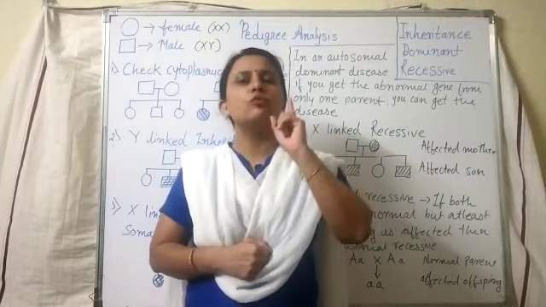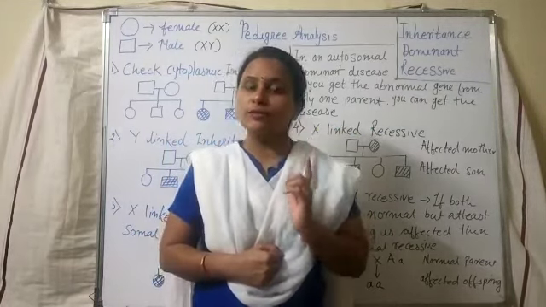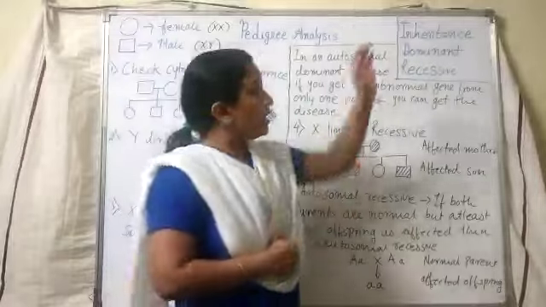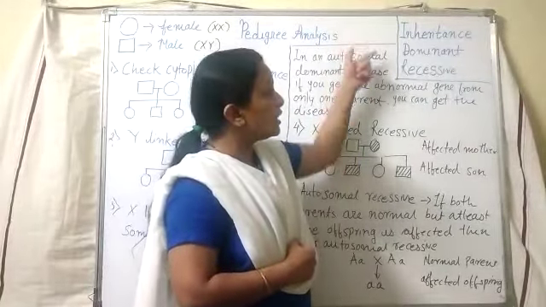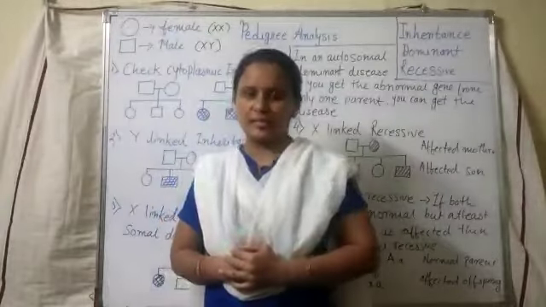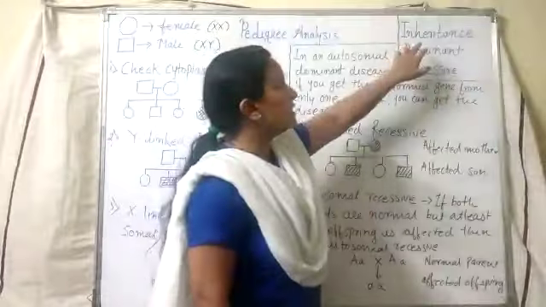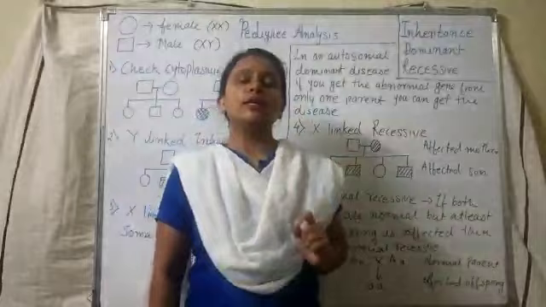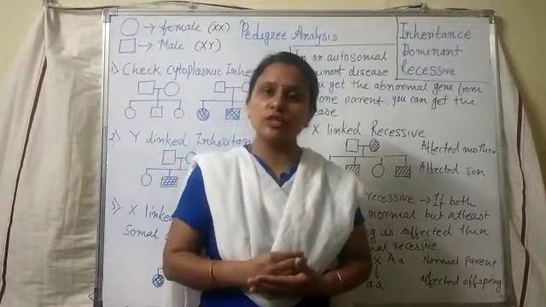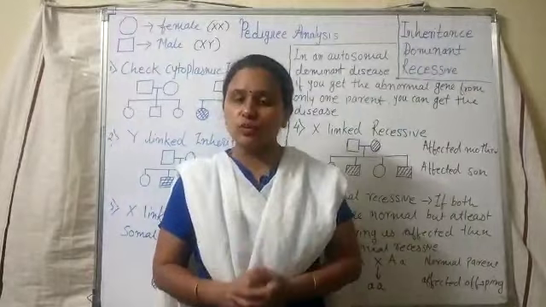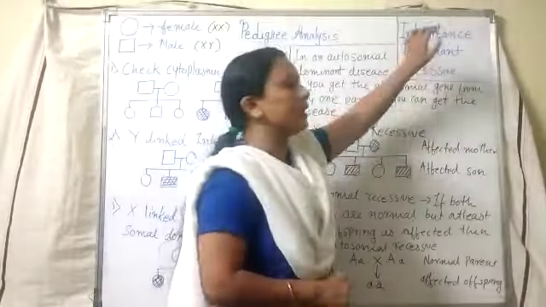This happened because of one particular phenomenon which we have studied in genetics. Now here you can see three words written. You have to guess from these three words which phenomenon it is. Yes, correct. This is inheritance. So how do we define inheritance? Whenever there is a transfer of characteristics from one generation to another, that process is called inheritance.